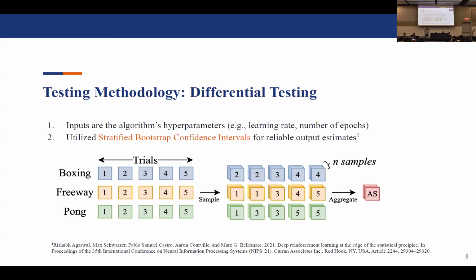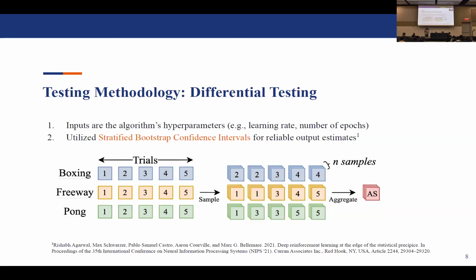So before I delve into the results of the research questions, for all three RQs, we actually adopted the differential testing methodology. So very briefly, given the same inputs, you then compare the outputs. But for a stochastic domain like deep reinforcement learning, this can't be done because given the same inputs, the outputs might not be the same. So we utilize stratified bootstrap confidence intervals proposed by Agarwal in NeurIPS 2021 to actually account for this.